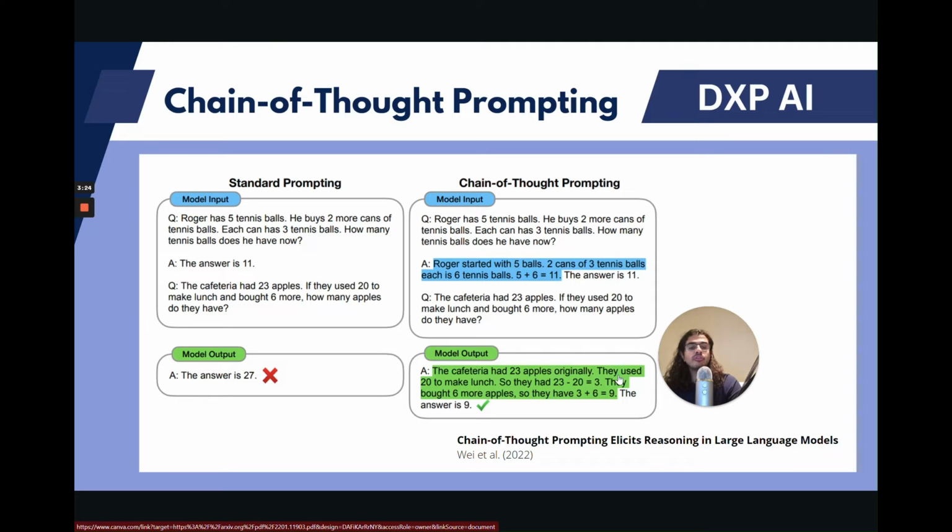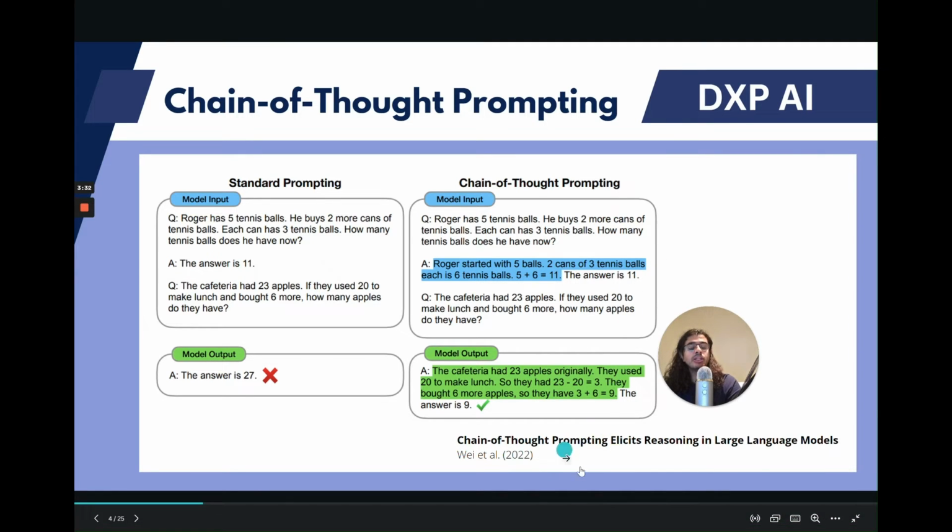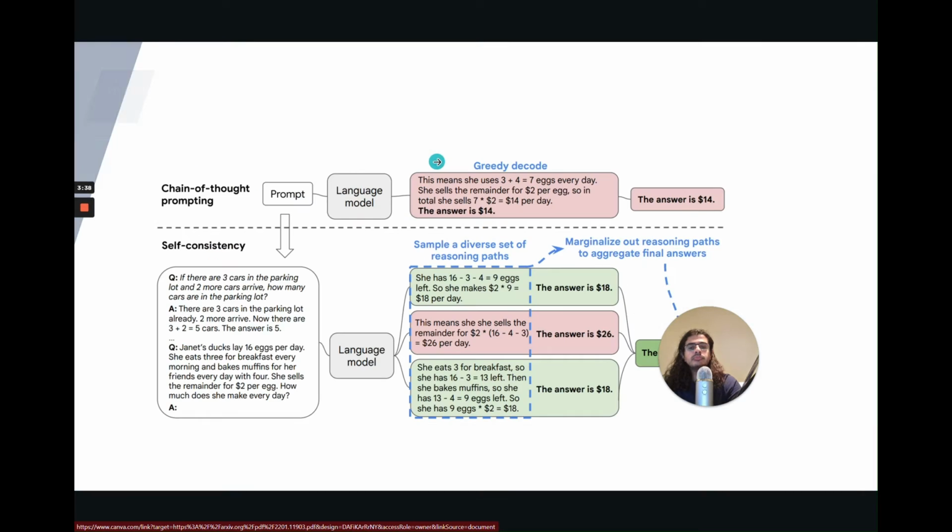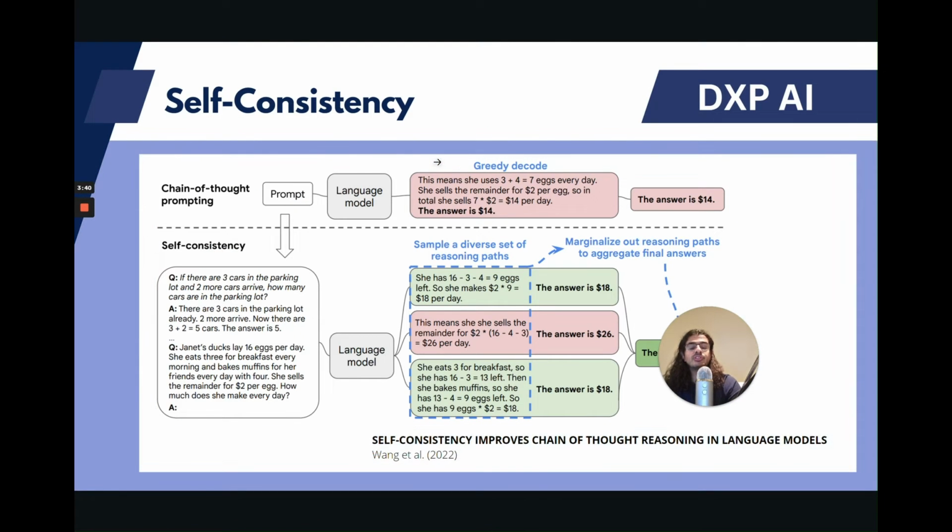And this idea of chain of thought was in the paper, Chain of Thought Prompting Elicits Reasoning in Large Language Models. And again, you can refer to the paper. You'll see me linking to each paper at the bottom here as well. So let's continue on to the second method, which is self-consistency.